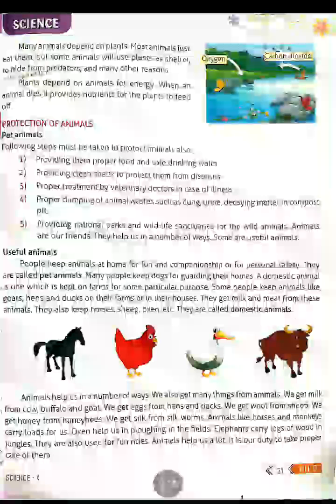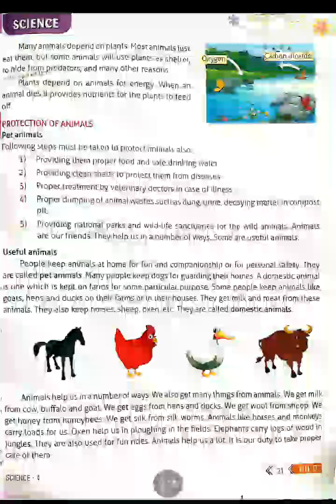So from silkworm we will get silk. Now children, some animals like horses and monkeys will carry load, and oxen help in plowing the field.